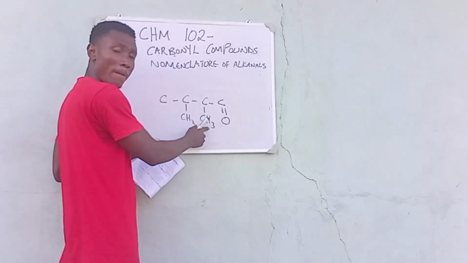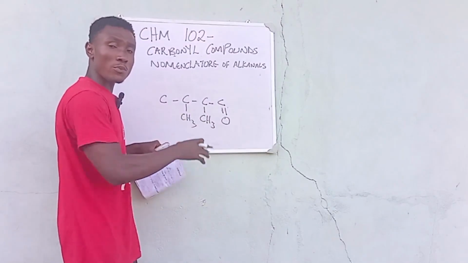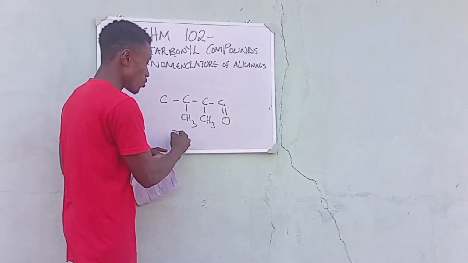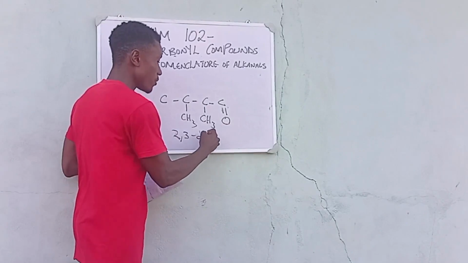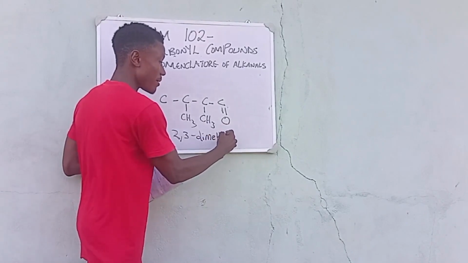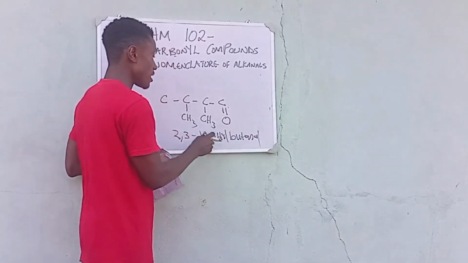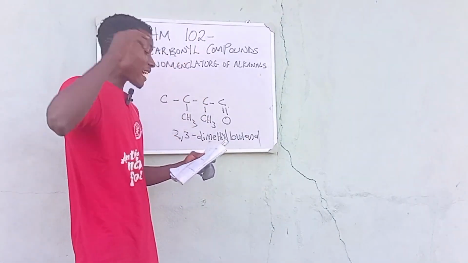So the name of this compound is going to be 2,3-dimethylbutanal. Am I correct? Yes, I'm correct. That is the name.